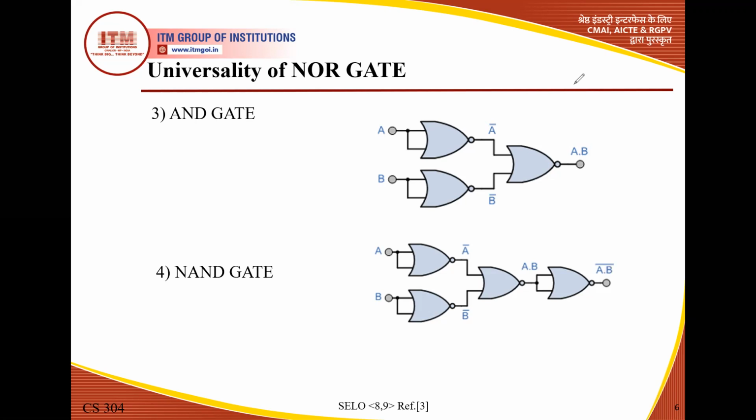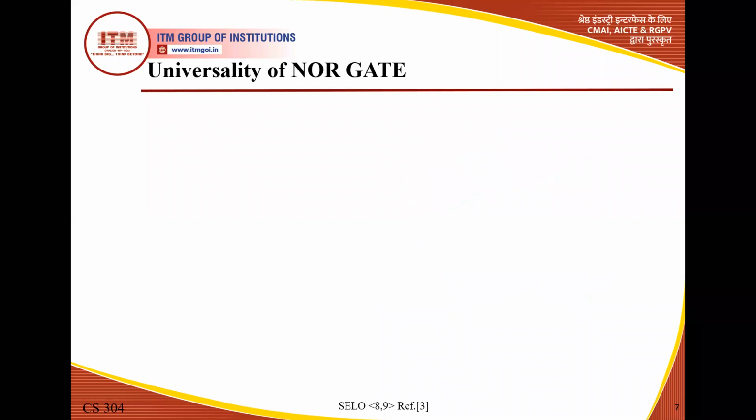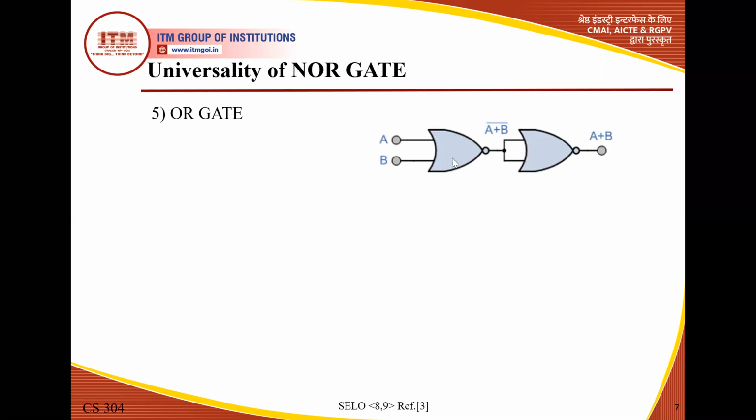Now we move to another gate, that is OR gate. What is the meaning of OR gate? OR gate functioning is simply the summation of all the inputs. If we are applying two inputs A and B, the output is A plus B, simple. So this is the arrangement of OR gate.